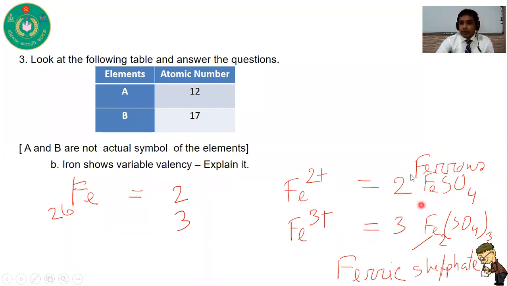As iron shows 2 valencies, we can find that iron shows variable valency. Variable means the element shows more than one valency. In this way you can write down the answer of this question.